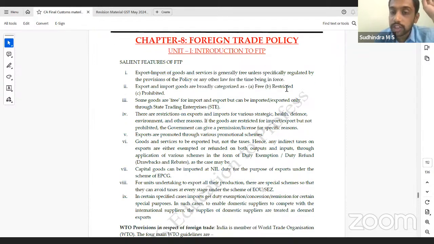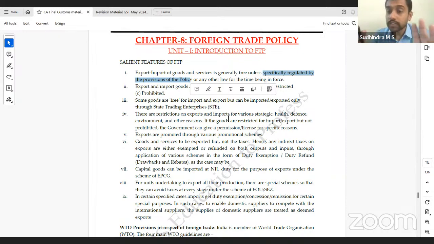Export and import of goods is generally free unless specifically regulated by the provisions of the policy. Now, can I export a particular goods? Can I import a particular goods? Yes, normally it is free. However, in some cases, for some goods, they will regulate. They will prohibit export of certain items. Whenever prices of commodities increase, they'll prohibit export of onions. Correct? So that will be through these FTPs.